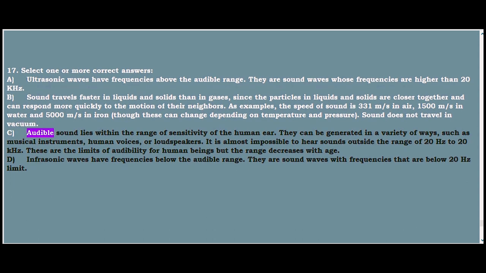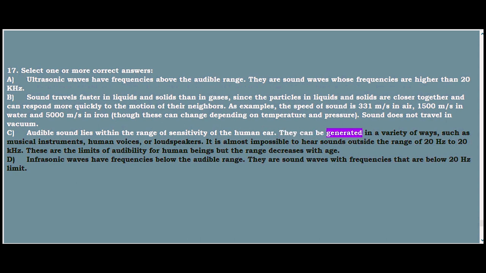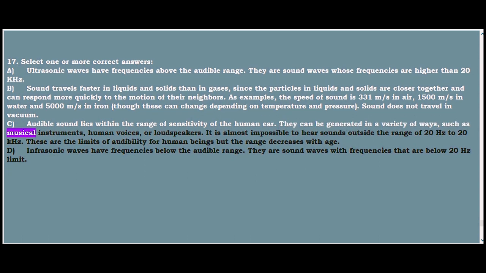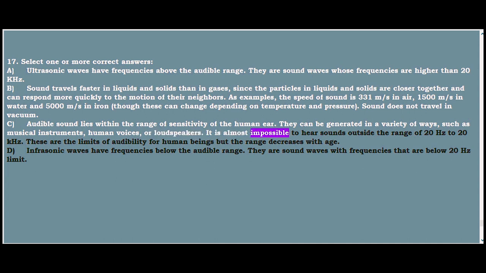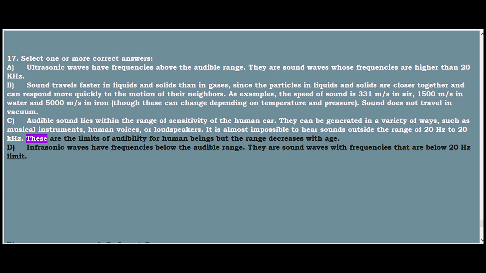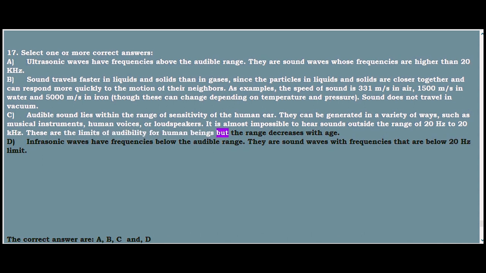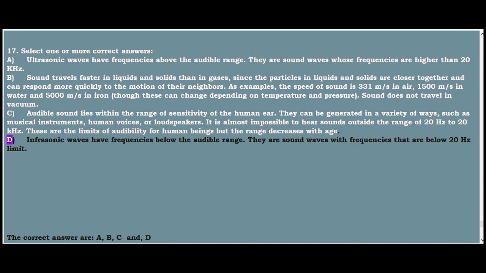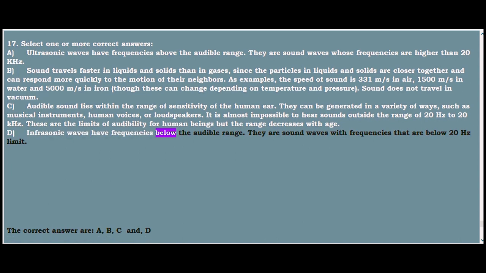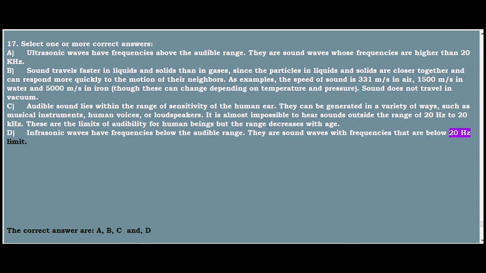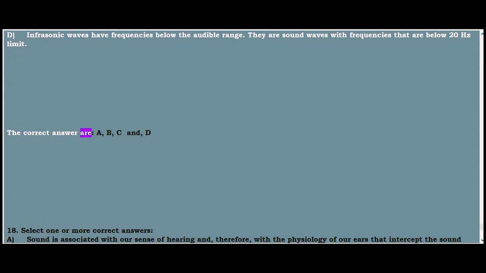C. Audible sound lies within the range of sensitivity of the human ear. They can be generated in a variety of ways, such as musical instruments, human voices, or loudspeakers. It is almost impossible to hear sounds outside the range of 20 Hz to 20 kHz. These are the limits of audibility for human beings, but the range decreases with age. D. Infrasonic waves have frequencies below the audible range. They are sound waves with frequencies below the 20 Hz limit. The correct answers are A, B, C and D.